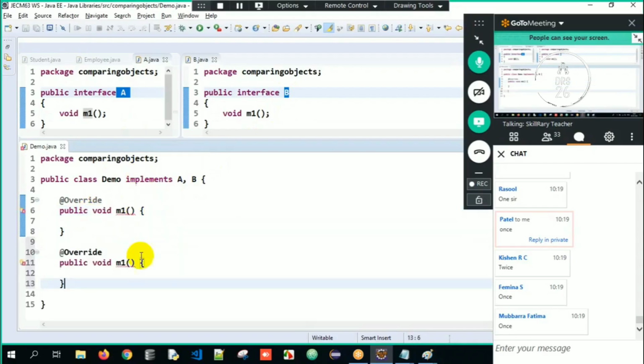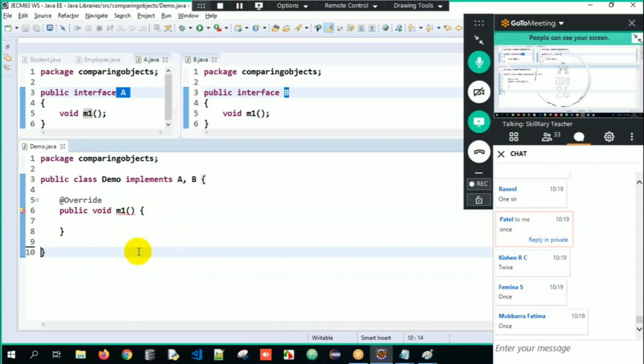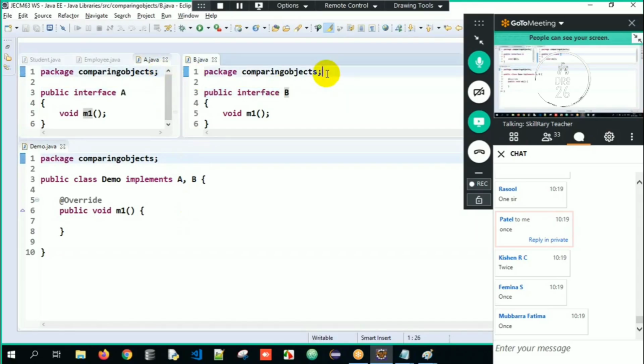When I try to have two methods over here, method overloading logic will go wrong. What is method overloading? In a class having multiple methods with the same name, but they should be changed in arguments. Correct? If I try to override it twice, the method overloading rules will go for a toss. So when two interfaces are having the same declaration, we are supposed to override it only once. Why? Because A will assume it's his implementation, B will assume it's his implementation. That's it. There is no ambiguity created at all over here. Clear? So we are supposed to override it only once here.